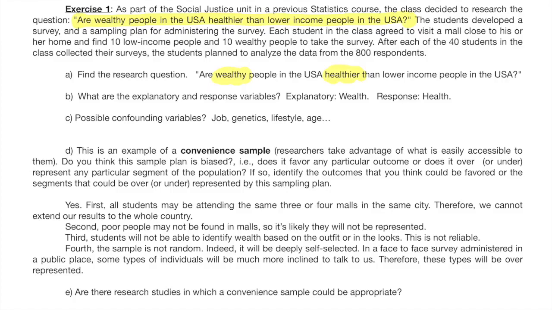For example, if a man with his wife and 2 children is in the mall because they went to the movies, they won't want to waste their family time answering your questions. But if the man is single and went to the movies alone, he might be pleased to talk to you for 5 minutes. This is what we call a self-selected sample. And a self-selected sample is what we always want to avoid.